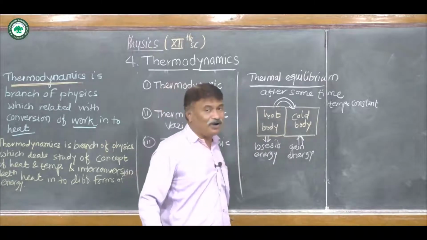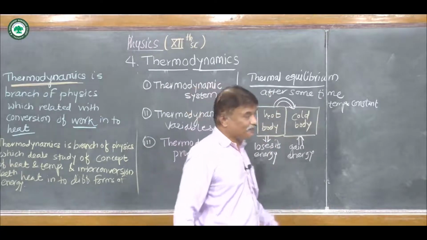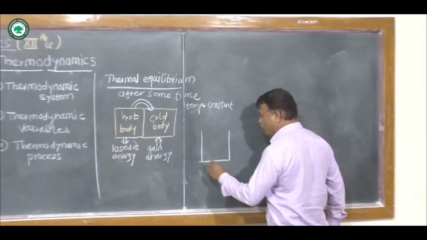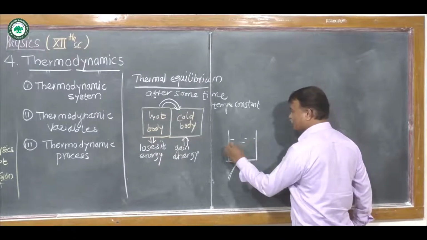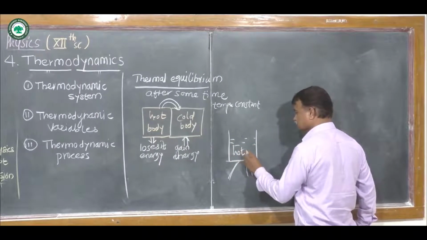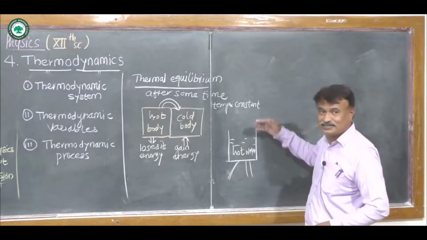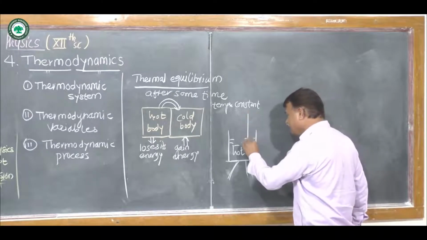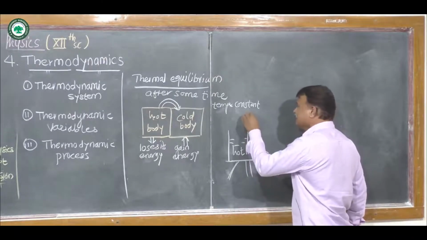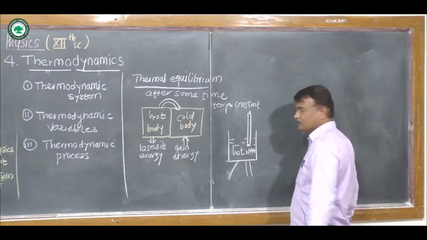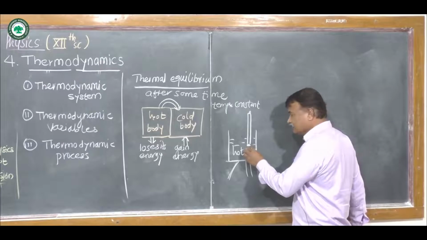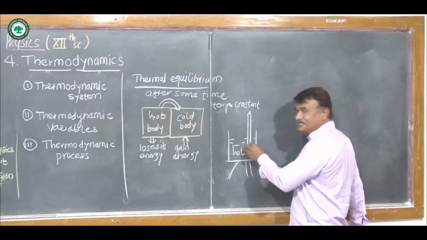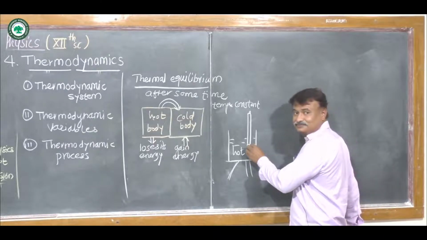Now, in the case of a thermometer, this condition is applicable. When we consider hot water placed in a vessel, and a thermometer is dipped inside that hot water, then thermal energy is lost by the hot water and received by the mercury inside the thermometer.